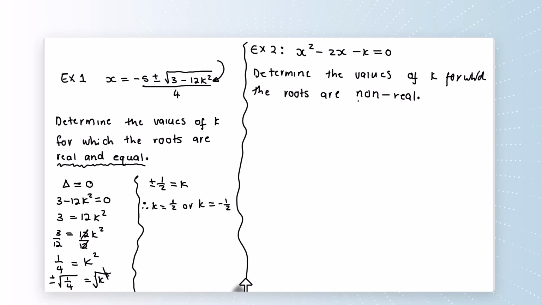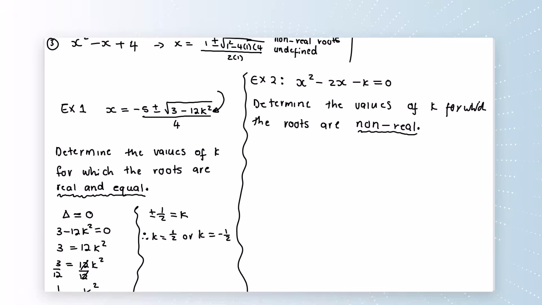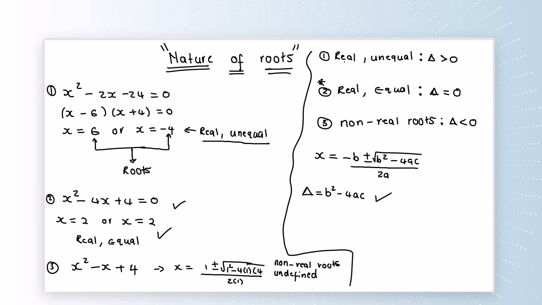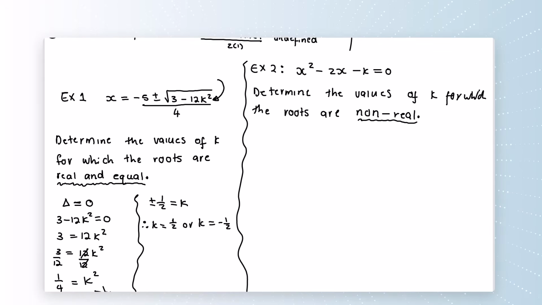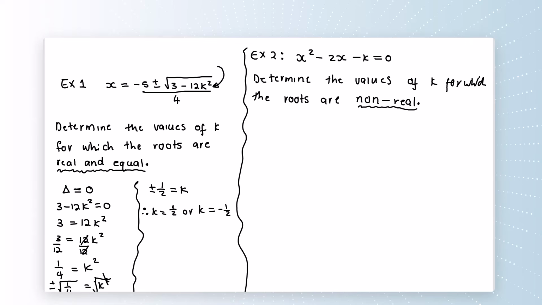So there is the guiding star. Non-real. That will tell us how delta should be. Let's go back. Lesson 1. Scroll up. Non-real. That's the third condition. What's happening to delta there? Delta must be less than 0. So we will go and apply exactly that. Let's go back. Great. So delta must be less than 0. That will give us non-real roots.